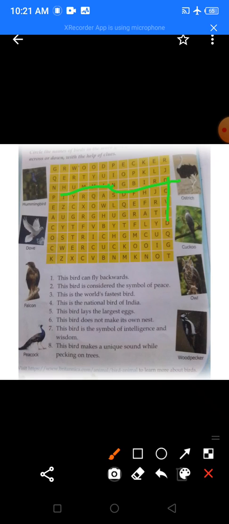Where is the falcon? Can you find the falcon here? Then you have, this is the national bird of India. It is a peacock. Can you find the peacock? Yes, we have found the peacock.